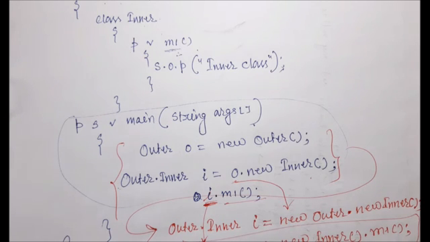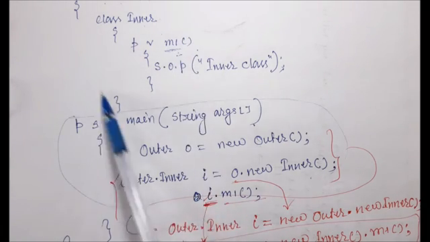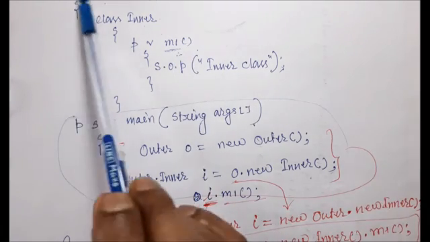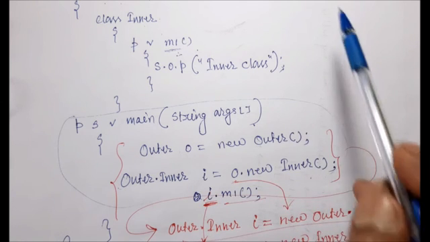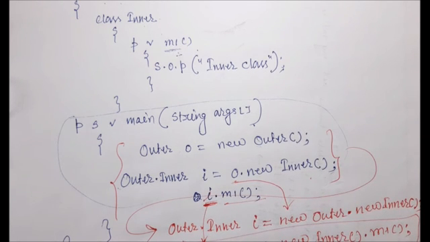The third one is from outside of the outer class. That means how to access this inner class from outside of this outer class. So, from outside, how can I access this? That part I will discuss in my next lecture.